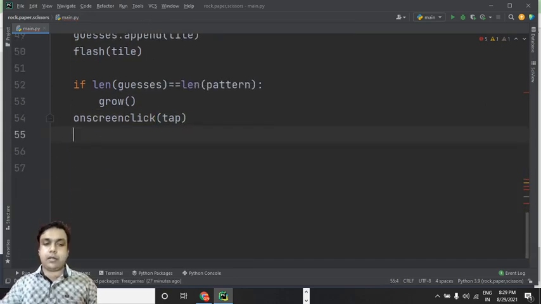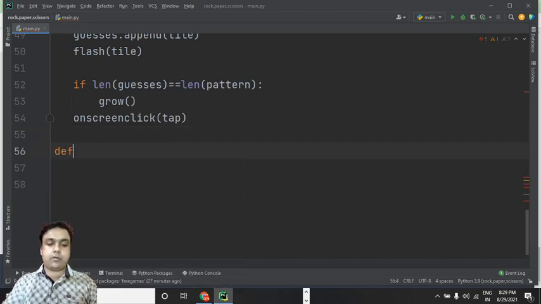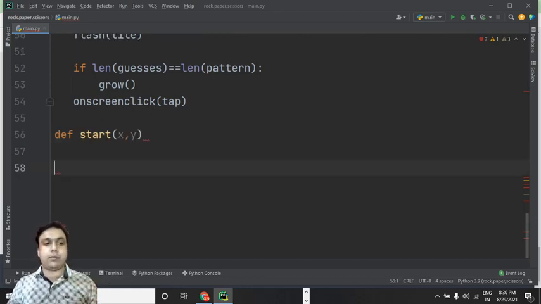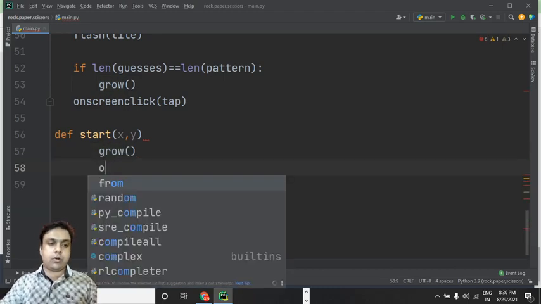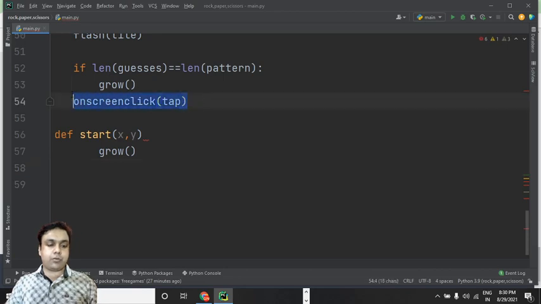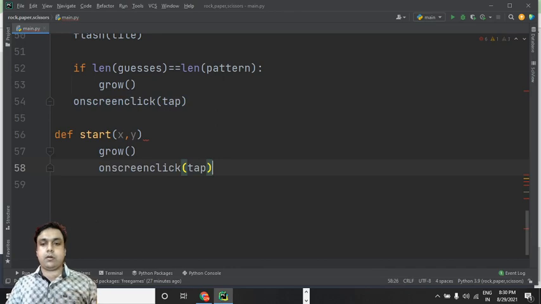Let's now define the last function, which is the start function for starting the game. So start, and here we can pass two things as parameters, x and y. Fine. And then we can use this grow function. We can call this grow function, and we can also call this on click tap function. So I'm copying this whole code and I'm putting it over here.